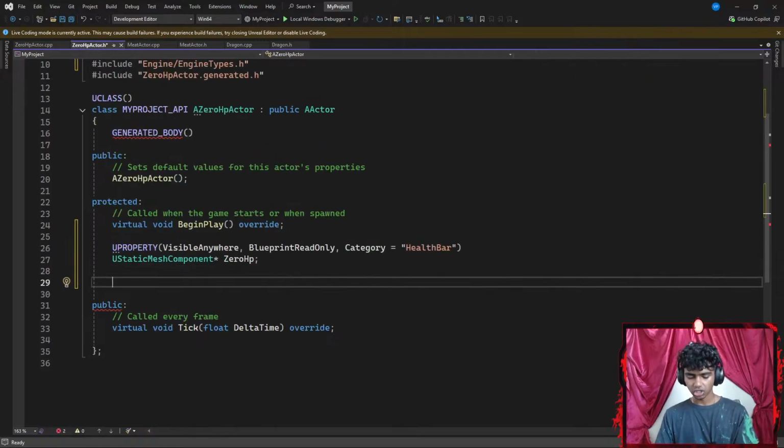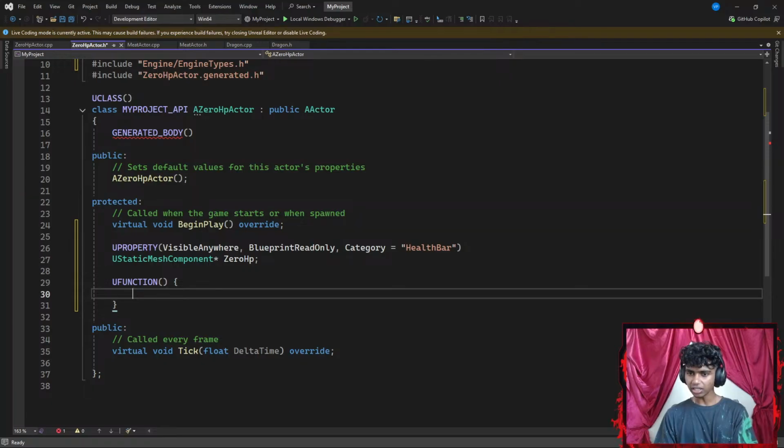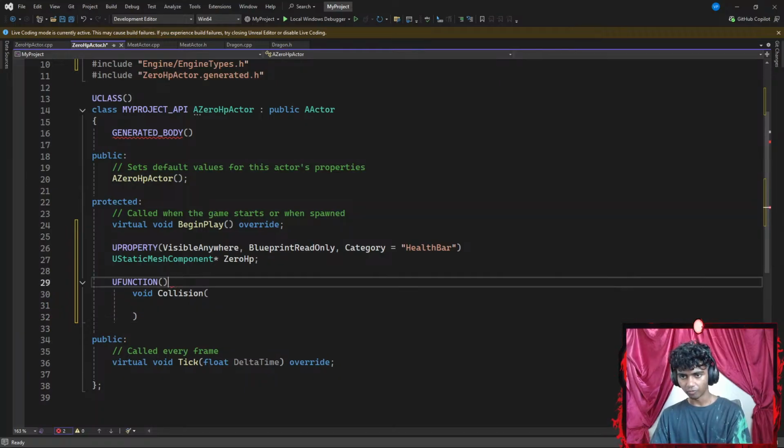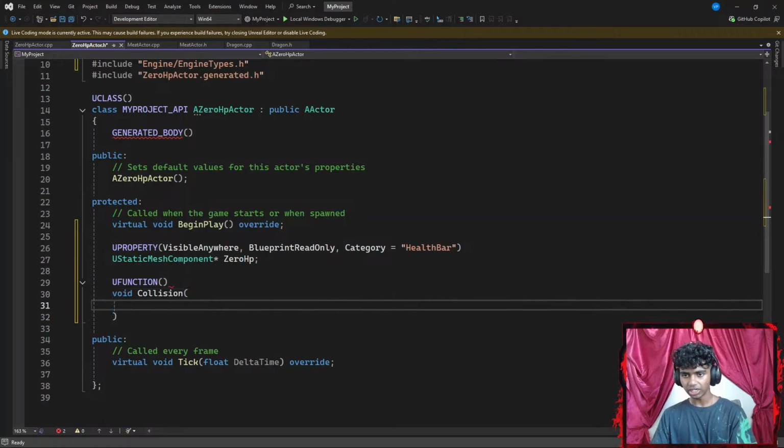So let's try that. I'm going to create an Unreal function, so I'll go with UFUNCTION. There we go. My UFUNCTION is going to be, let's say, having another void function inside it. Do I need to add parentheses? I don't think it's that important, but I might add it. So I might go with something like a void function called something like Collision. Okay, I think it's the same thing. There we go. I go with something like Collision. Now this function does require a few parameters. Let's remove the parentheses, because apparently we don't need it, sure.